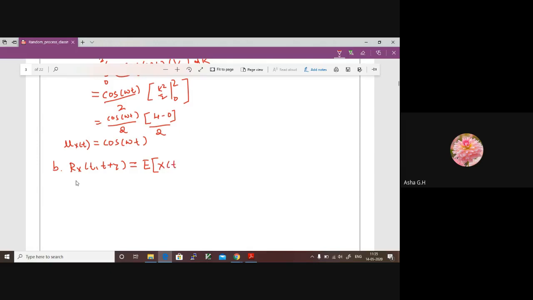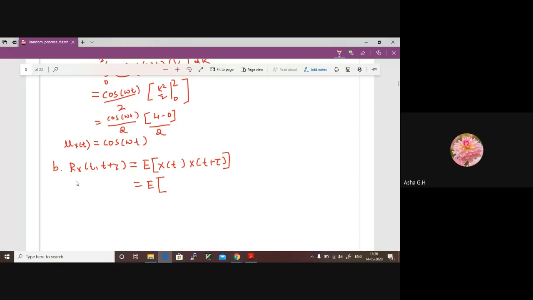This is equal to expectation of x of t and x of t plus tau. Now, if they are independent, we can write it as expectation of x of t into expectation of x of t plus tau. Okay, what is the next step?